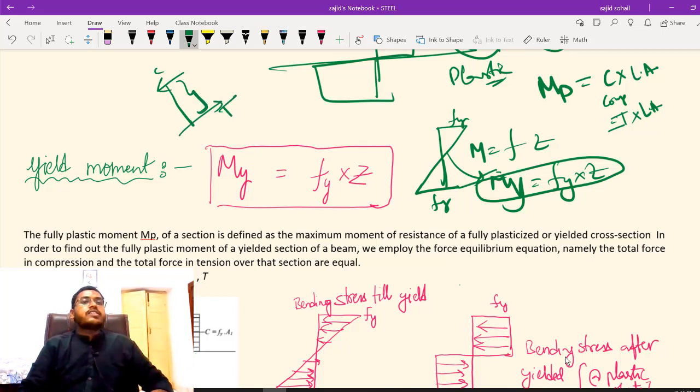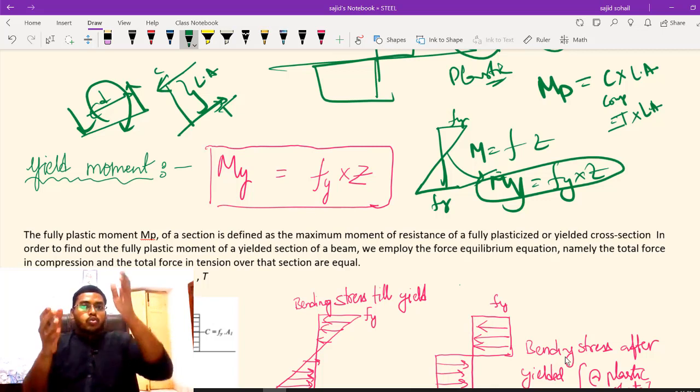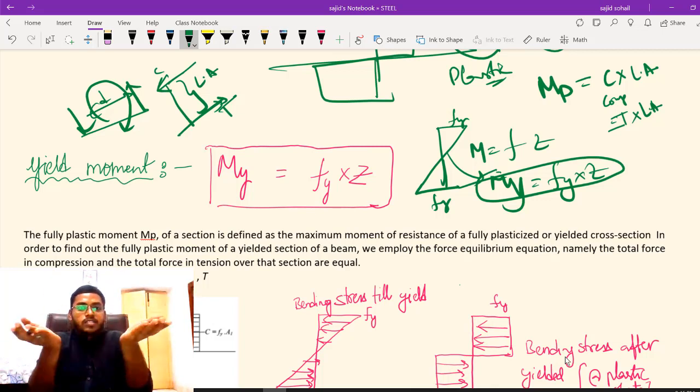Okay, so this distance is my lever arm. It is like a couple, right? If my C is equal to T, then what will happen? You can clearly see it will be like this. Let us say the distance is D. This is similar to a couple, right? Two unlike forces acting at some distance D.